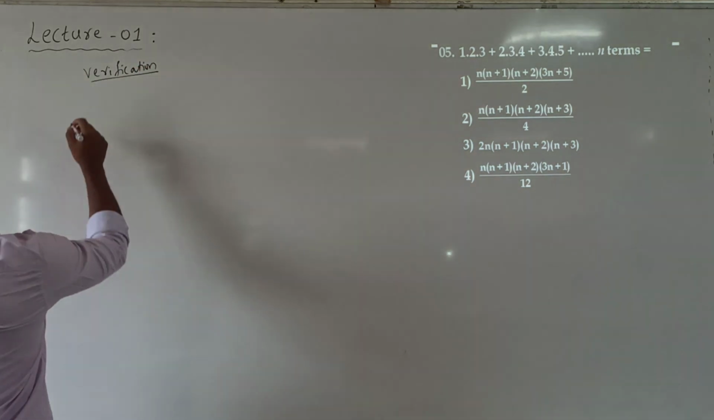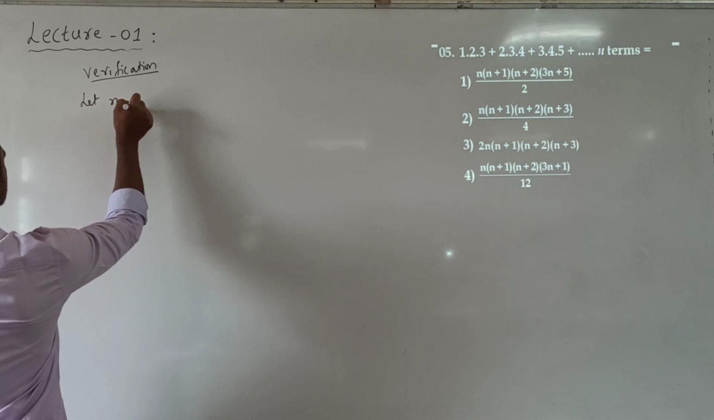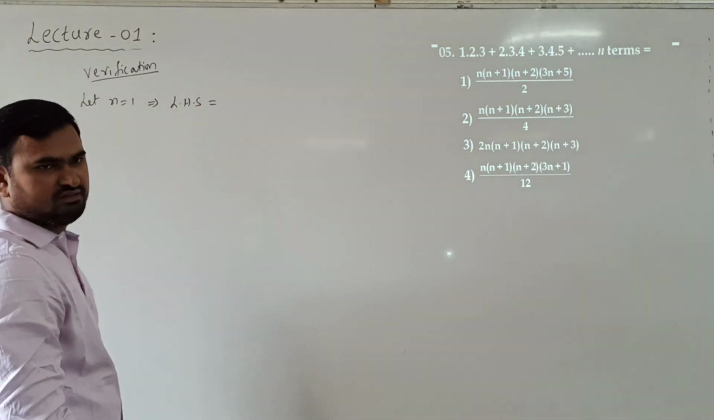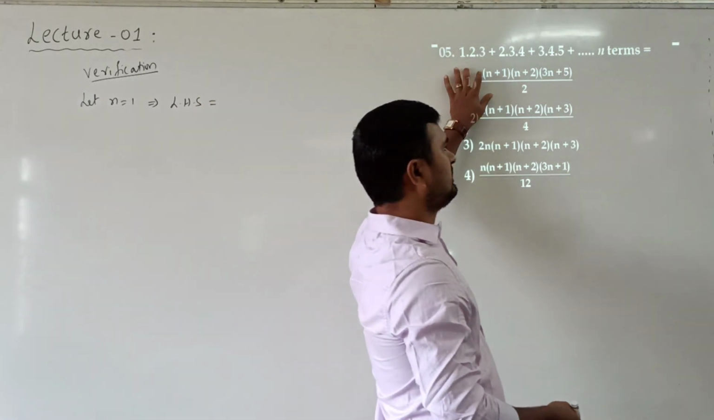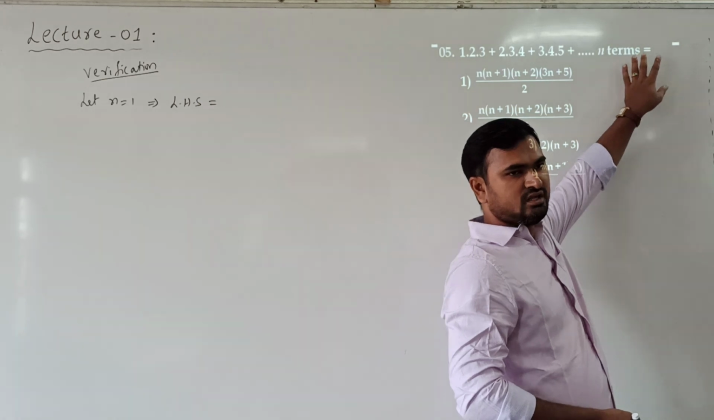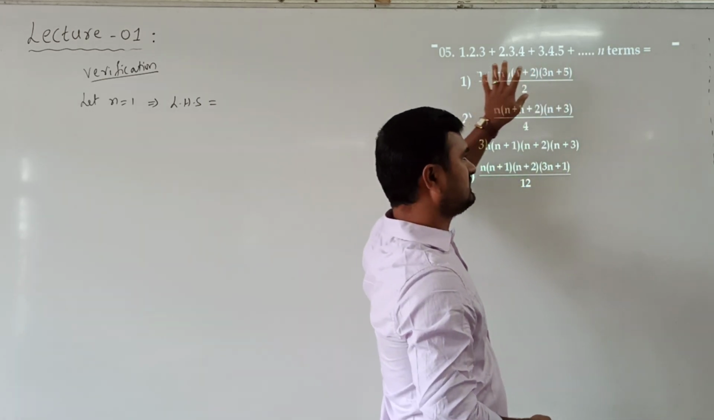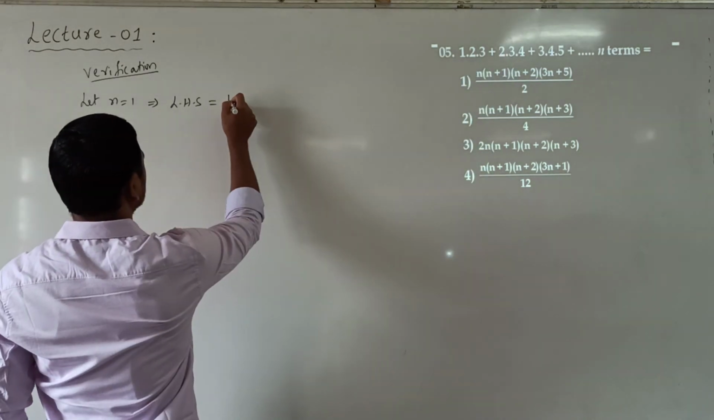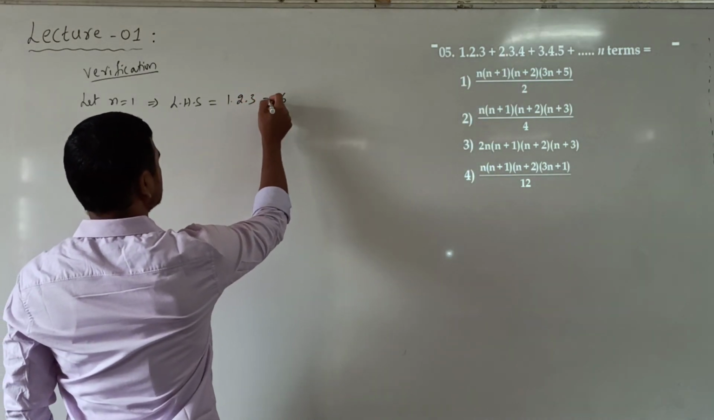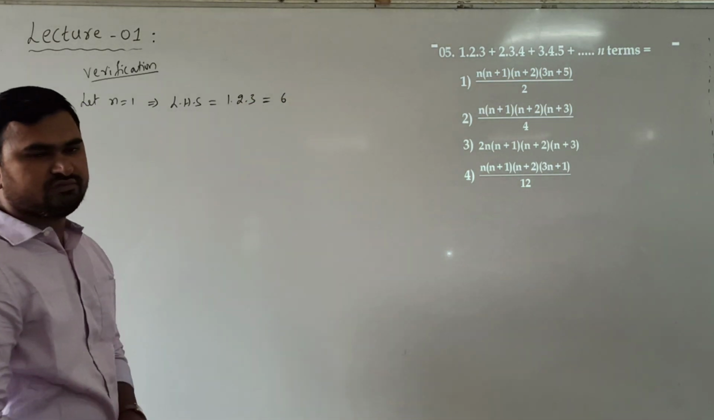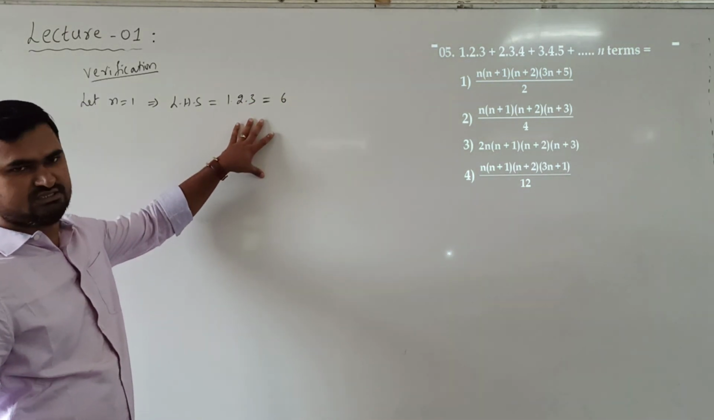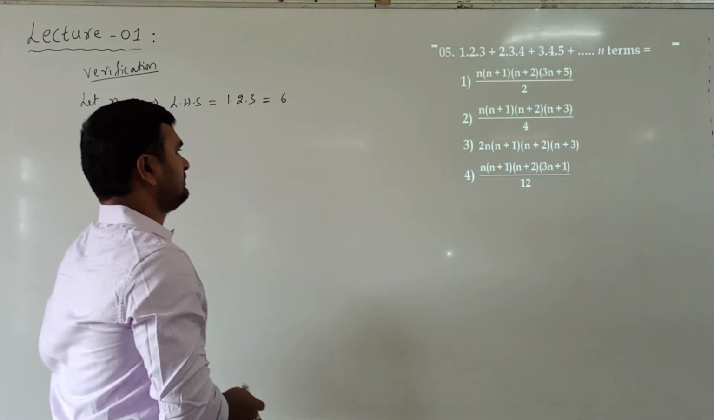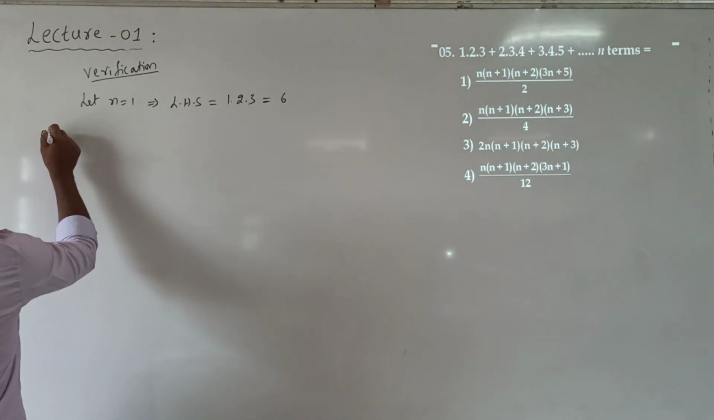Let us take n equal to 1. So n is 1 means we are taking sum up to 1 term. So what is the first term here? 1 into 2 into 3, which is 6. So when n is 1, left hand side is 6. Now right hand side also we should get 6 by substituting n equal to 1. Now verify. See the options.